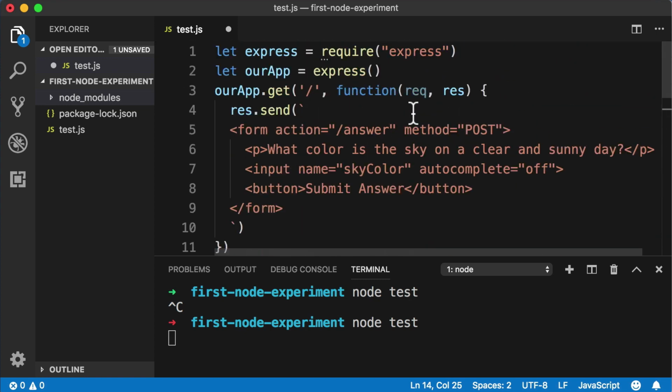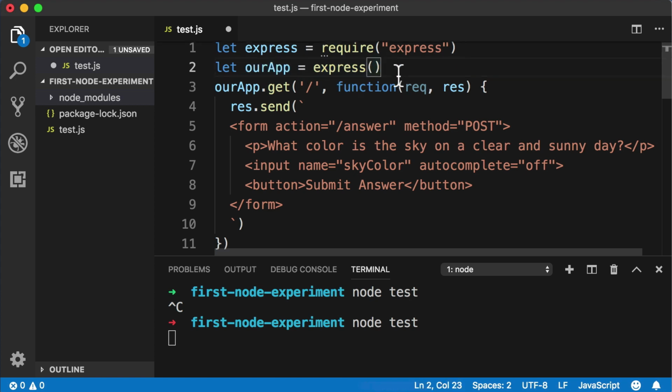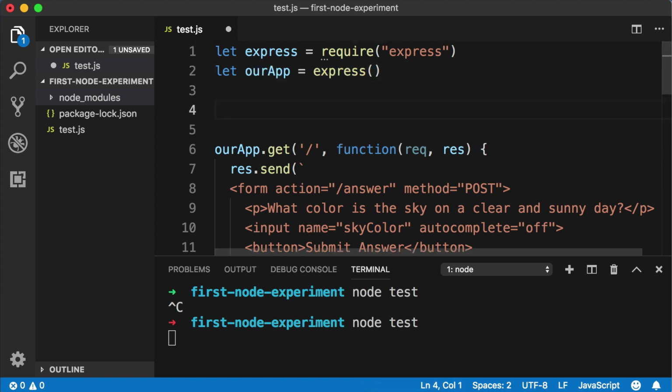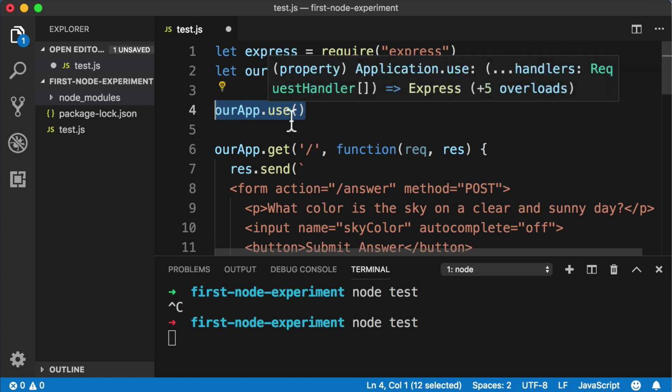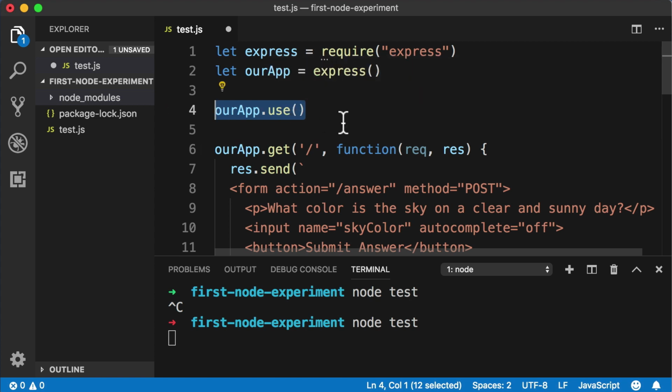Scroll up to the very top of our file, and right below this line where we say let app equal and then we call Express, right below that, let's add a new line, and let's just say app.use. And now the rest of this line of code is not going to be educational in the slightest. This is more of boilerplate code that you would find on the Express documentation website, and then you would just copy and paste it and include it in each of your new Express projects. So this is not something that you need to memorize.